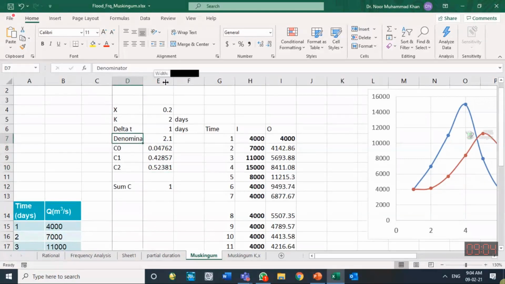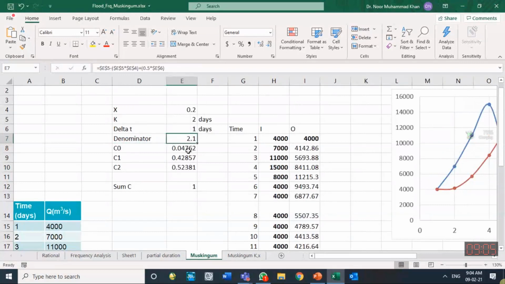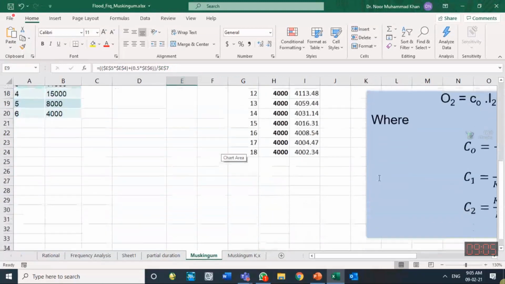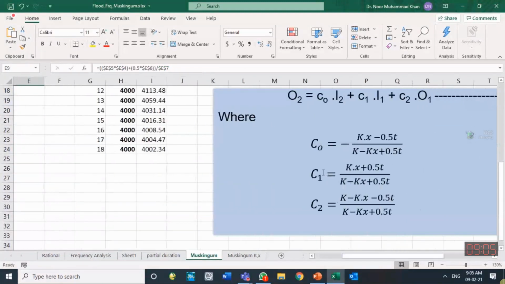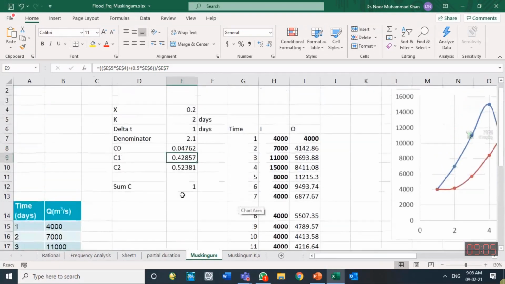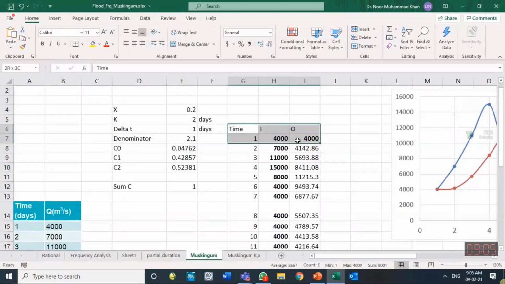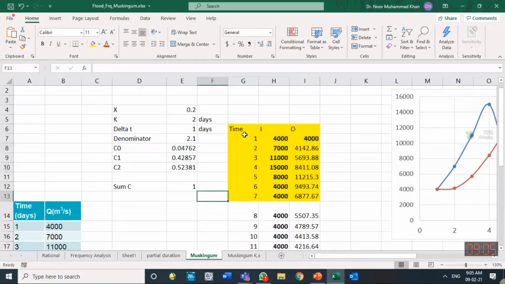Denominator I calculated once because that is common. So the top one is calculated everywhere and then divided by the denominator. And you see the denominator is common to every coefficient, K minus Kx plus 0.5T, K minus Kx plus 0.5T. So once C0, C1, C2 are with you, now we carry out the calculation in this format.